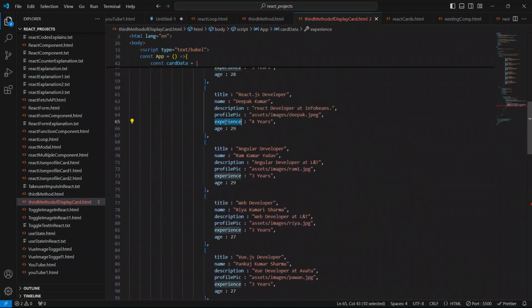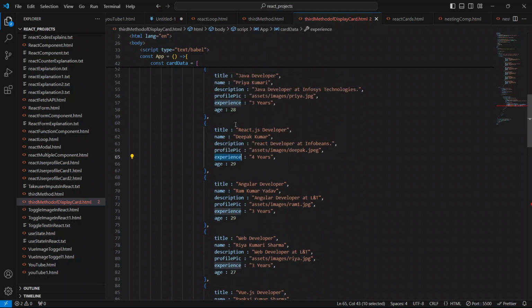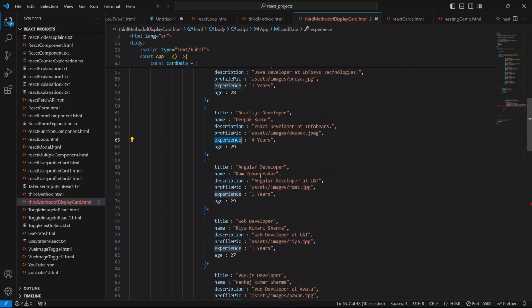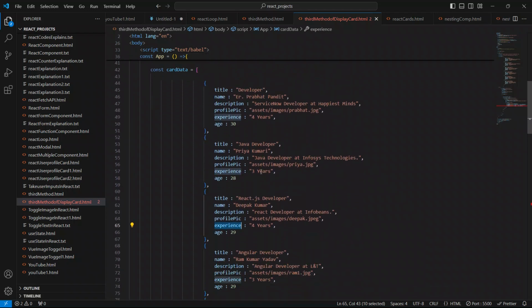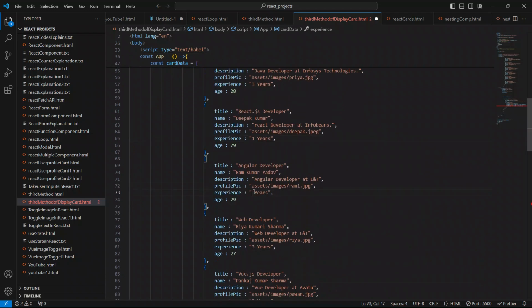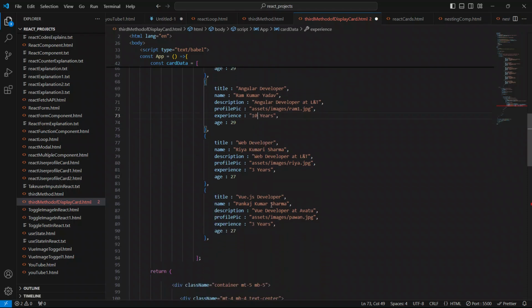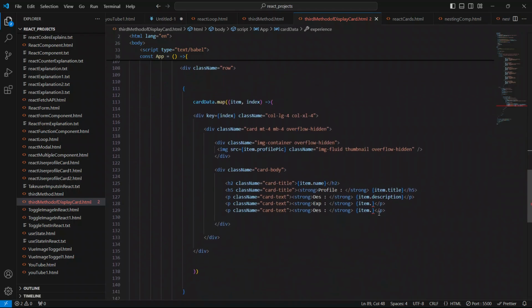So we have to copy this experience property, or the key. Copy this experience to show 3 years, 4 years, 3 years, 3 years, and 3 years. Let me make it like some 1 year, some 10 years, and some 2 years also. Copy this experience, and say this item dot experience to show the experience.